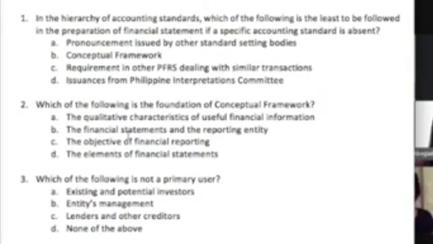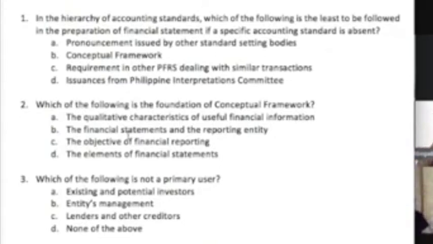Okay? In our study class, those items issued by the Philippines would be given priority because it is what will govern us. So I hope you did not choose letter D just because it is from the Philippines, class. The answer here would be alpha, class. It's understandable that you would think letter A is correct because it is given by a standard setting body. But please take note, class, letter A tells you it is a pronouncement issued by another standard setting body, a standard setting body that does not have any jurisdiction or authority in the Philippines. Do you get the point?